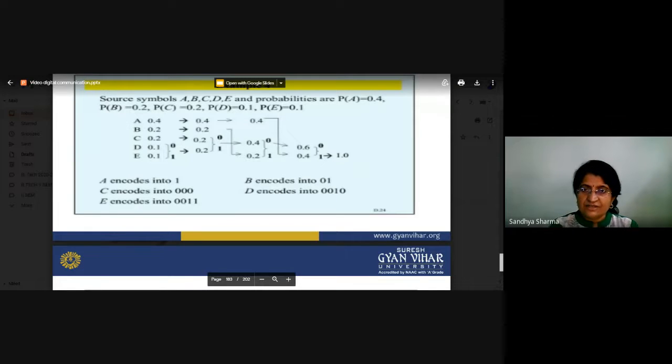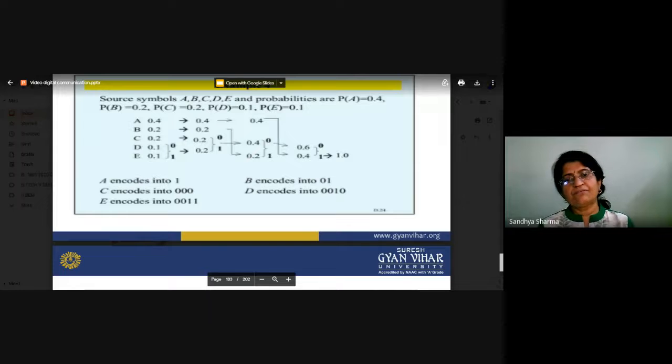So at last we receive two probabilities, 0.4 and 0.6, and we assign them the binary bits 0 and 1. We see that 0.6 is made of a combination of 0.4 and 0.2, so we keep the earlier bit for both and append 0 and 1 again. Similarly, 0.4 is a combination of 0.2 and 0.2, and we again allot them 0 and 1.